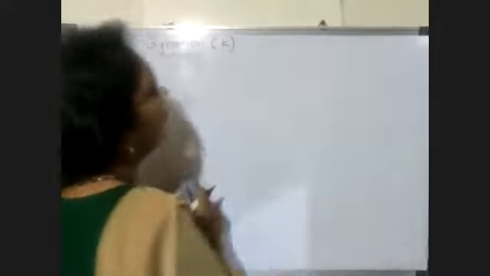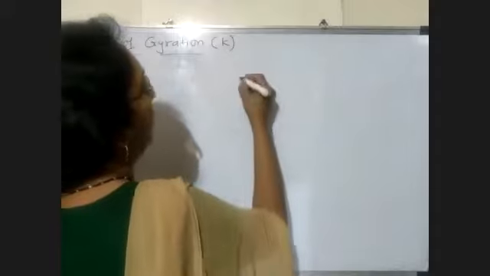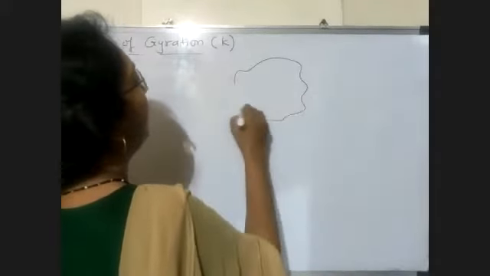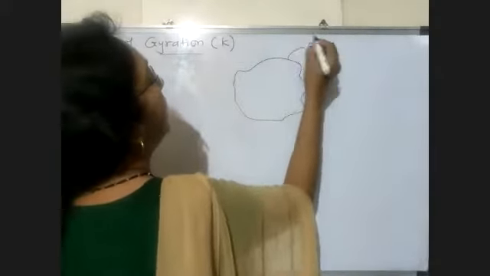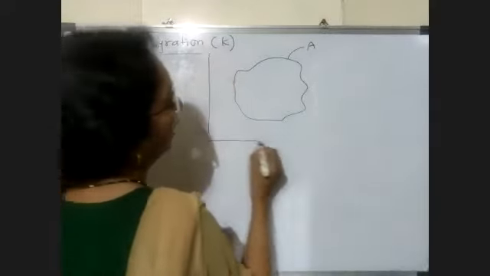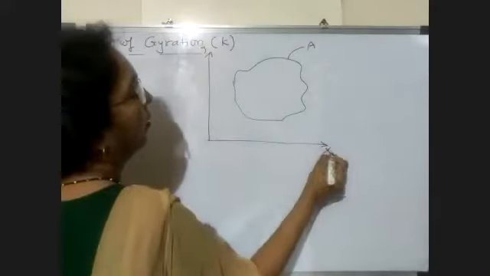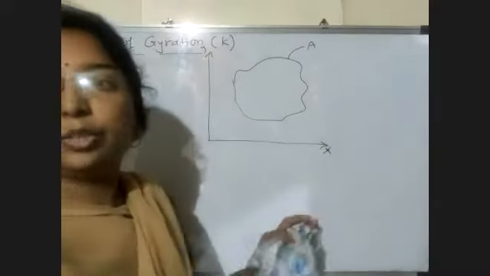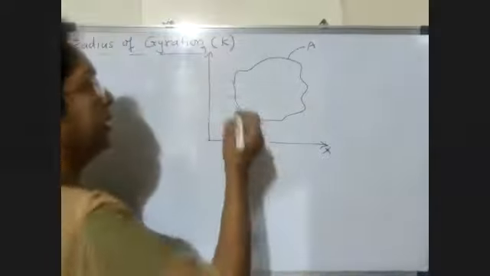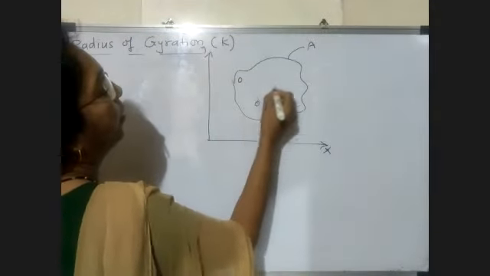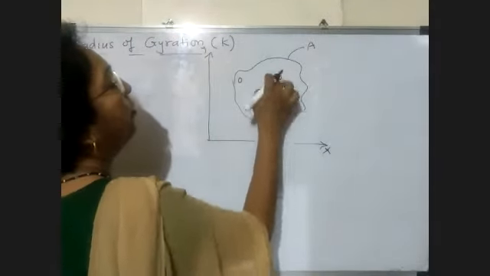We consider again an irregular area, say A. We consider the reference axes as X and Y. Now again we divide this total area into small elementary areas A1, A2, A3, A4 up to An.